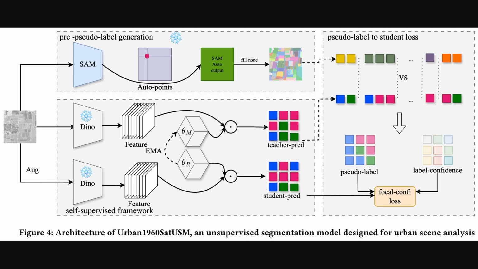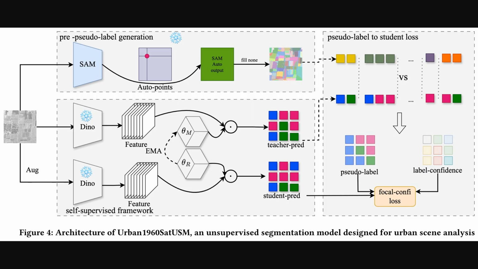That's where the researchers' second big contribution comes in, the Urban1960SatSeg USM model, and this diagram shows us how it works. It's a really clever multi-stage approach. First, it uses the powerful segment anything model, or SAM, to generate a rough initial set of labels for the image. These are called pseudo-labels, since they're machine-generated.